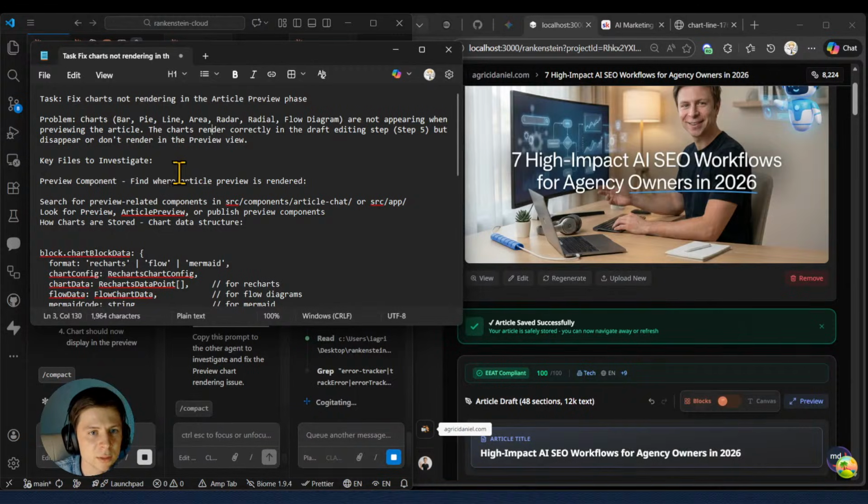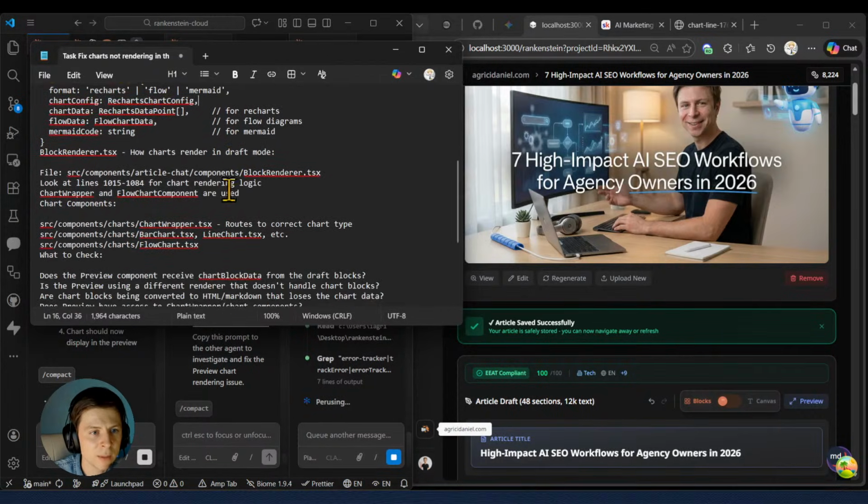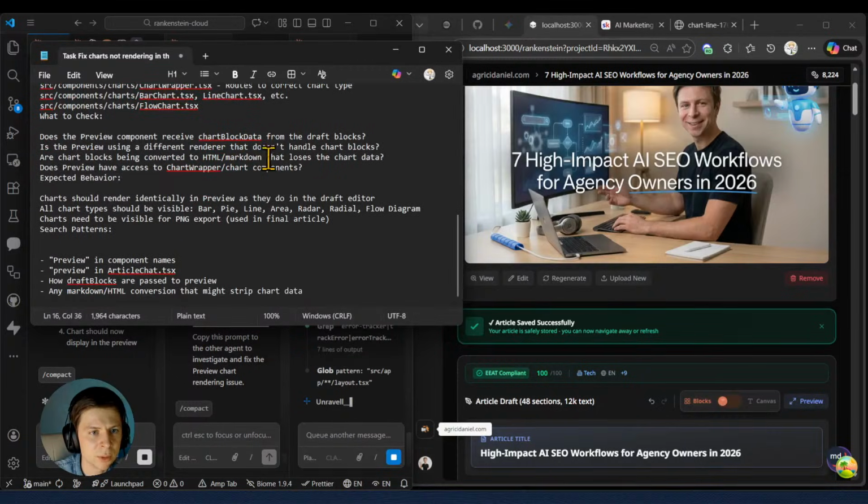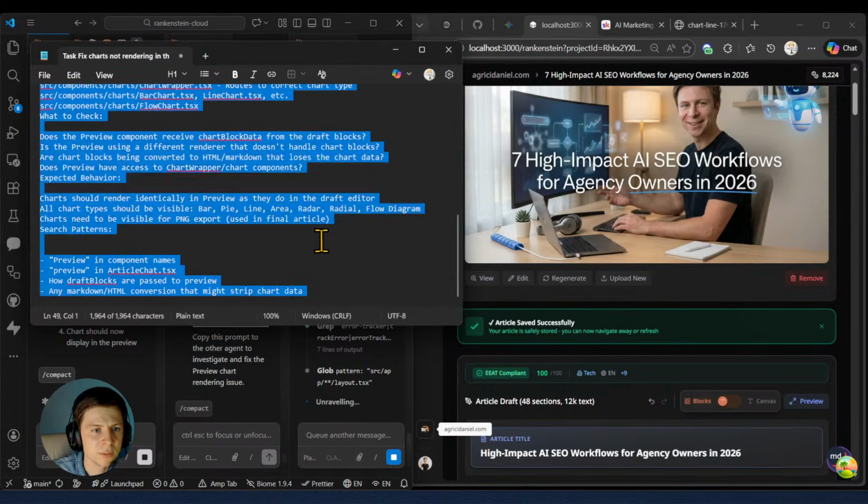Charts by key files are not appearing when previewing the article. The charts read correctly in the draft editing step 5, but disappear or don't read in the preview. Key files to investigate. Okay. Block chart data files. Okay, does the preview component receive chart block data draft block? Chart should render identical in the preview. Preview in the component names.